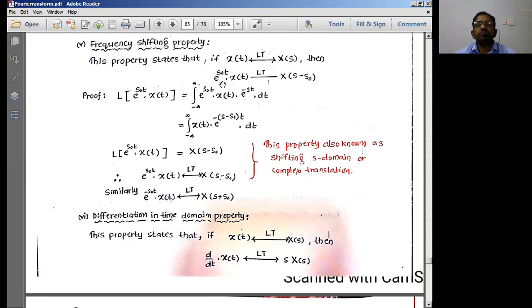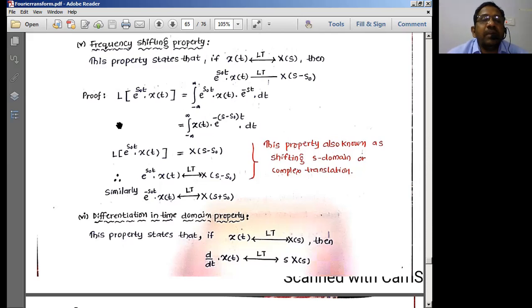So this is the property we are going to see. Now I can write the Laplace transform of this entire signal. You should remember these frequency shifting properties, so that you can move from one to the other. You should remember the formulas well.